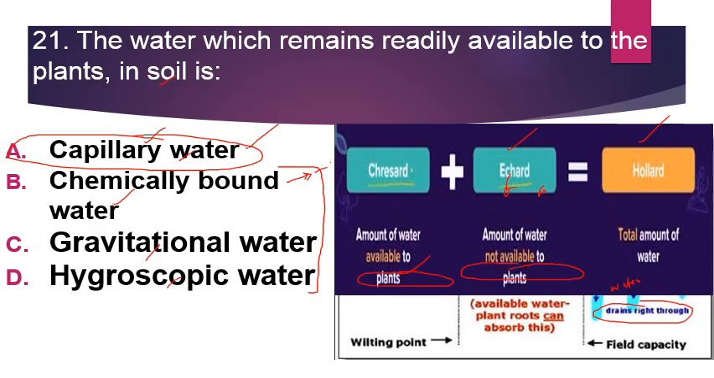In addition to this, we use some other terms for this. So the water which is available for the plants, so the amount of water which is available for the plants is known as gizzard. And the water which is not available for the plant is called ecard, and both gizzard and ecard form the hollard, which is the total amount of water which is present in the soil.